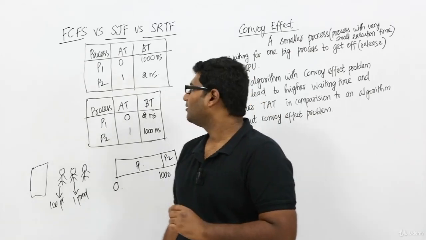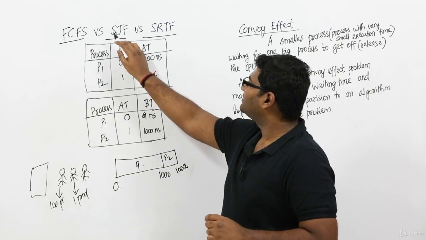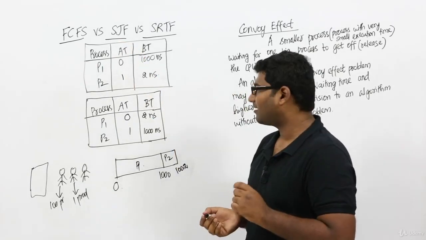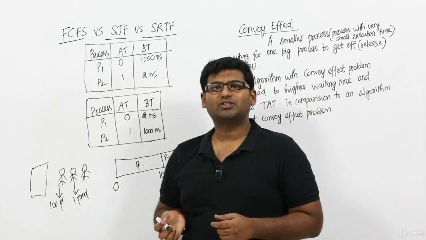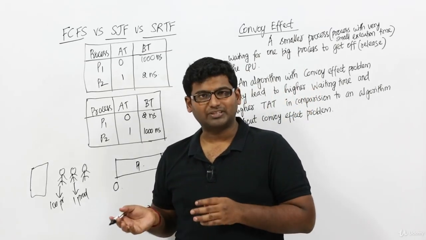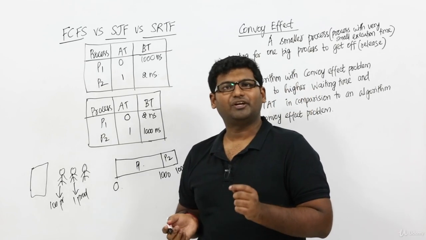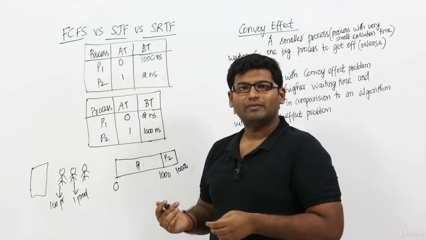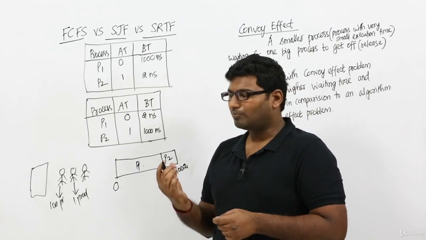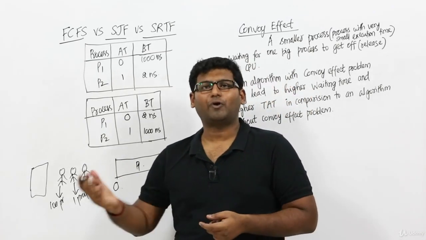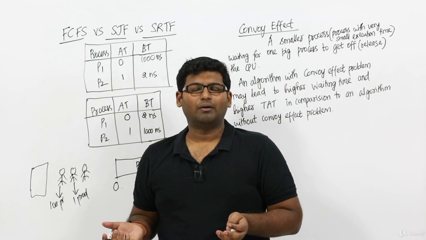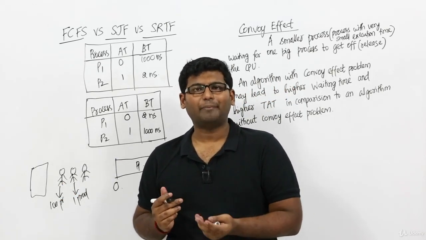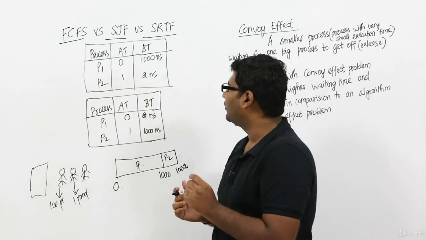Now will SJF suffer from this problem? You might say that SJF schedules the process with the shortest burst time, and so there is no chance for a small process to wait for a big process to release the CPU. But actually that idea is wrong. You are almost there, but you are making some mistake.